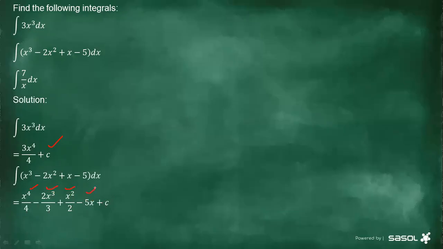So this is how they mark during the marking center. They mark each answer, and then they sometimes mark the value of c. So in this question, you might get 4 if not 5. All right. And then the third question, integral 7 over x, then the answer is going to be 7 ln x plus c.